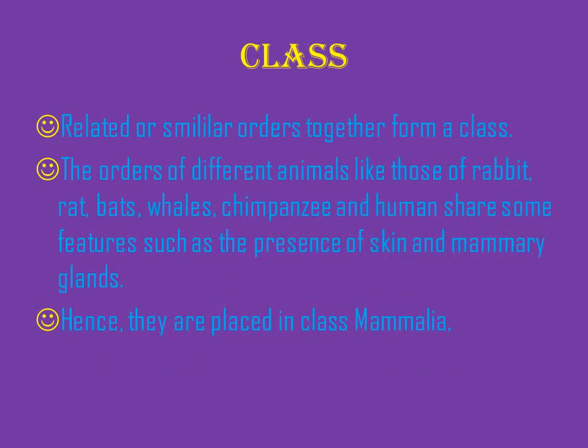Class. Similar orders together form a class. So the orders of different animals like rabbit, rat, bat, whale, chimpanzee, and human share common features: presence of skin hair and mammary glands. Hence they are placed in the class Mammalia.